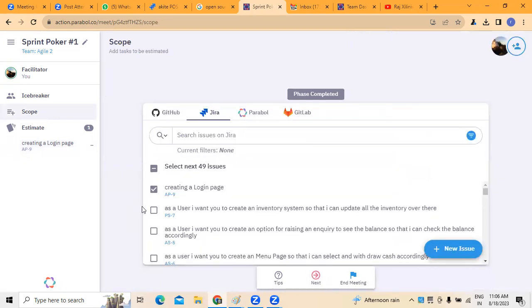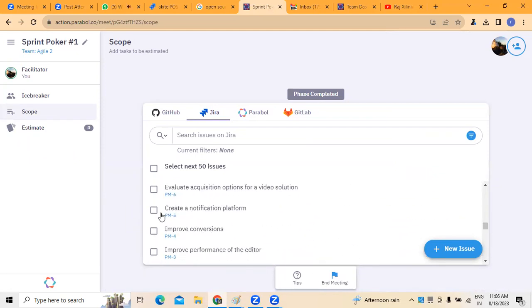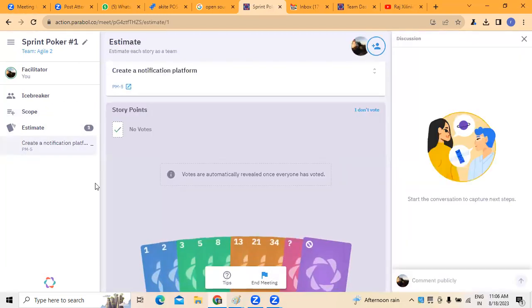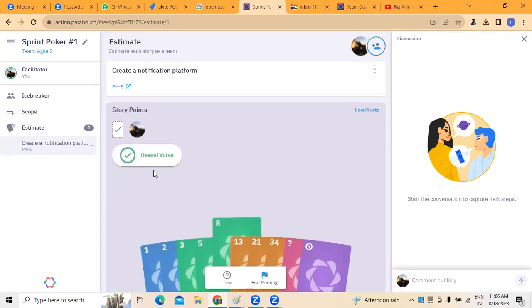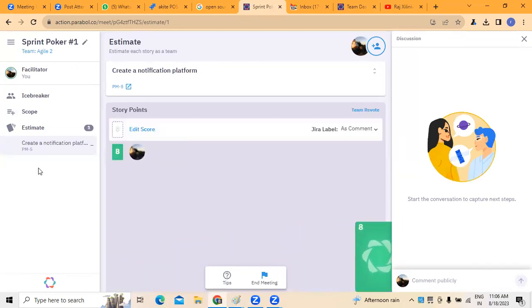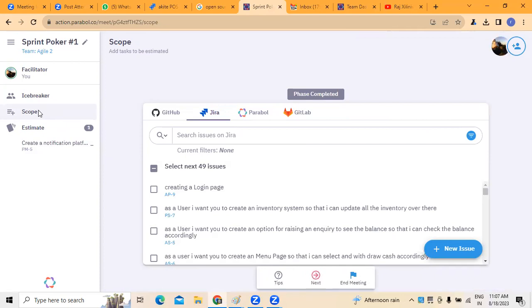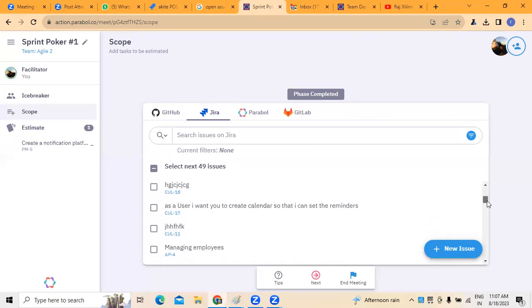Now, again, we go to the next scope. For example, I want to create a notification platform. Let's say 8 is the number I have given. Now I go to the next scope.